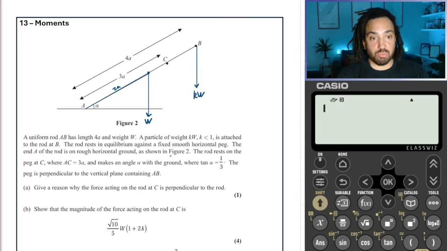And we also know that it rests on a peg at C. Right, so at C, because it's actually resting on something, that means we can put a reactional force, because we are looking at all the forces that are acting on the ladder, or the rod actually.